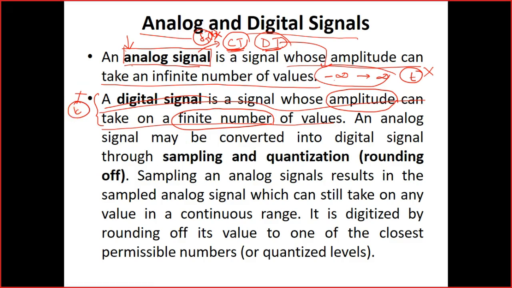So when we create a digital signal, what is the process? The process is we convert an analog signal into a digital signal through sampling and quantization.